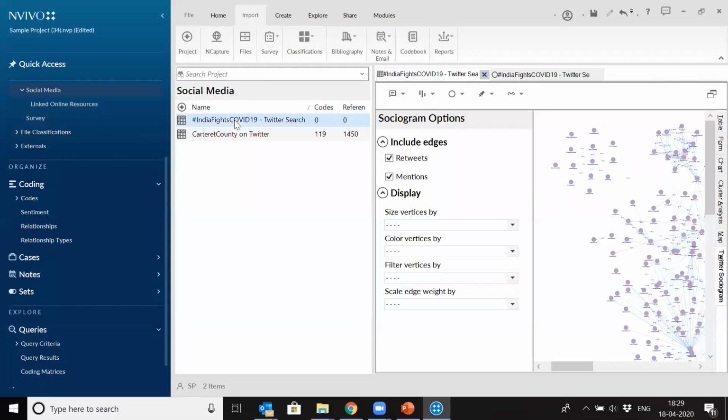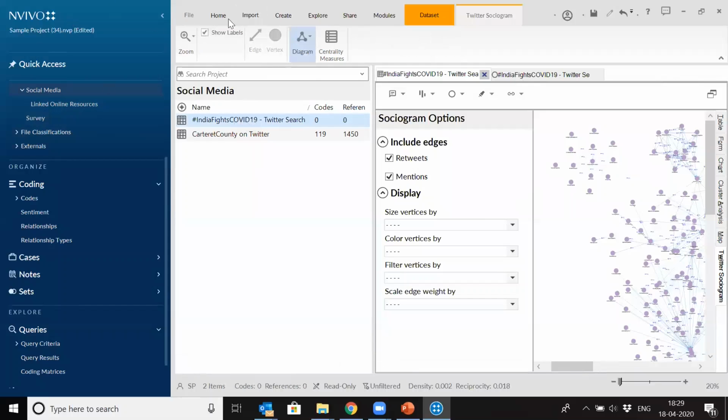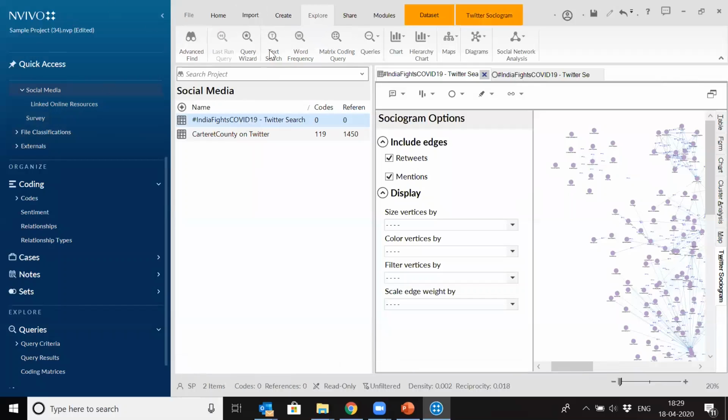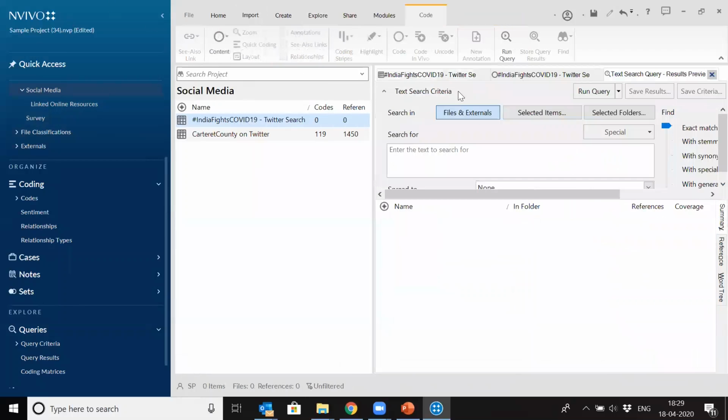So this was the thing, right? So what we do is we go to Explore and we put in a text search query. We want to look for stress, and feeling stressed. Maybe we have two words, feeling stressed. So we'll just put it into quotes.